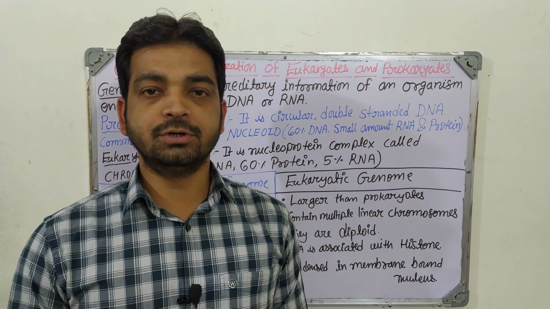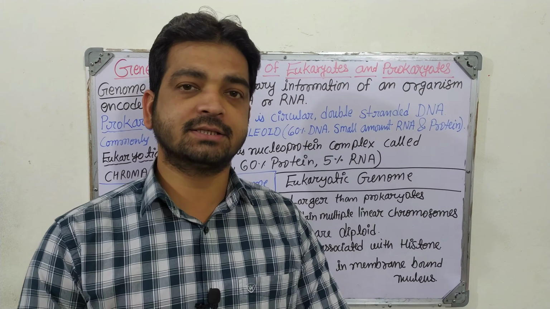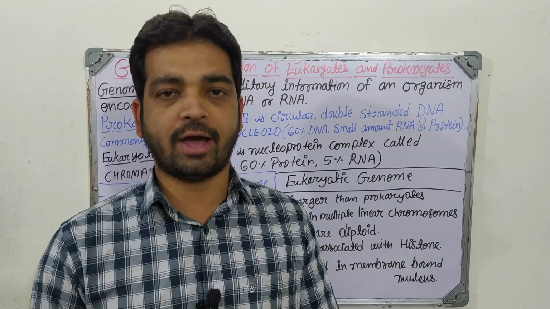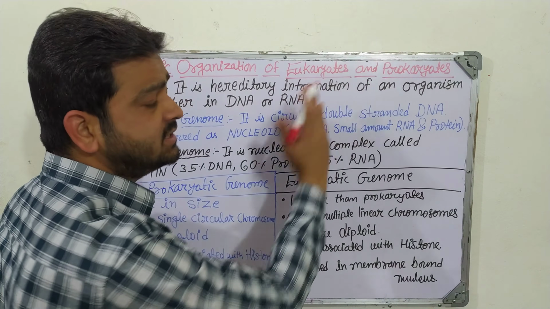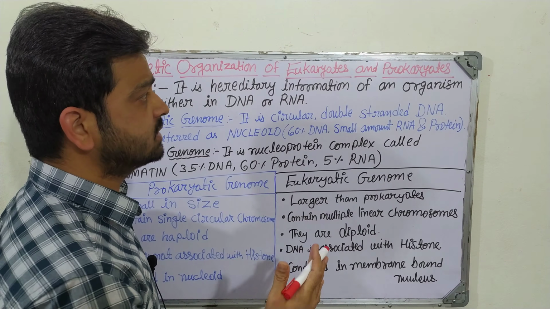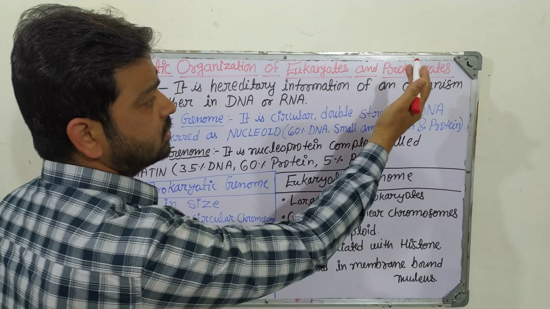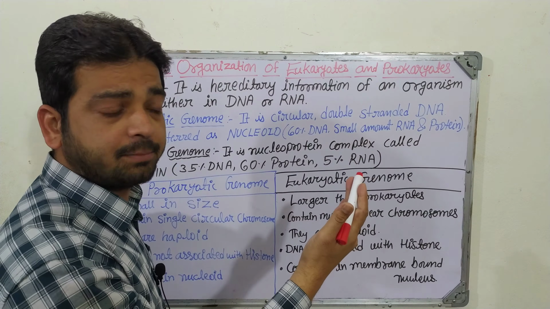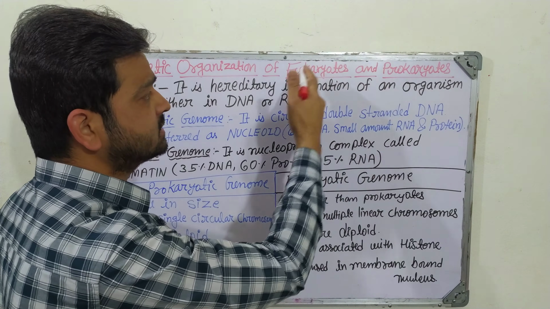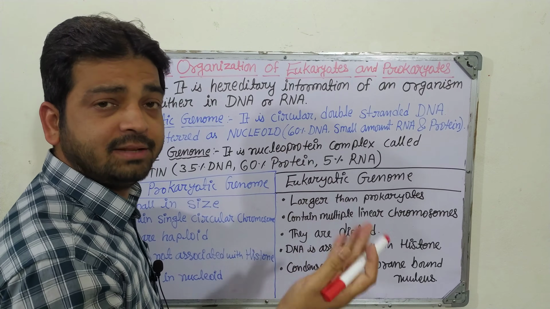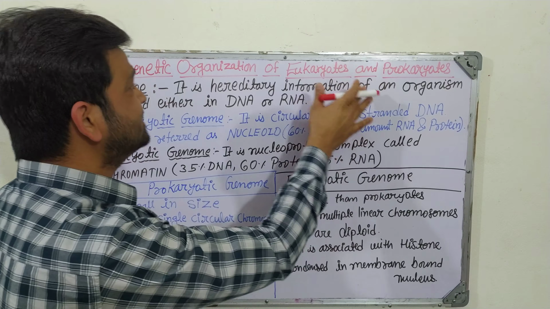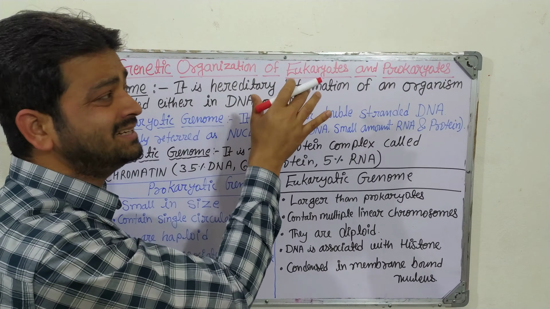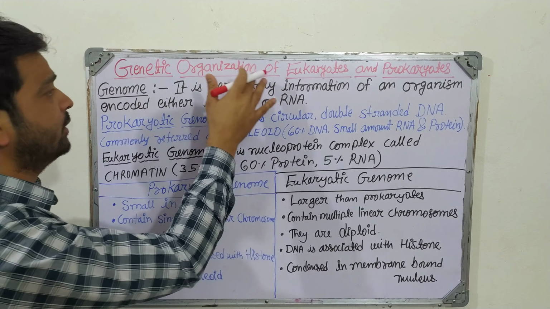Hello students, now we are going to discuss the genetic organization of prokaryotes and eukaryotes, right? Basically, these are the two categories of all living organisms. When we talk about prokaryotes, the examples are bacteria and archaea, whereas in eukaryotes, plants, animals, fungi and protists come. So what is their genetic organization, or their genomes? That is what we are going to discuss here.